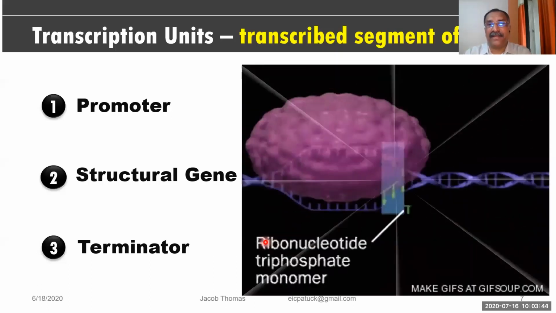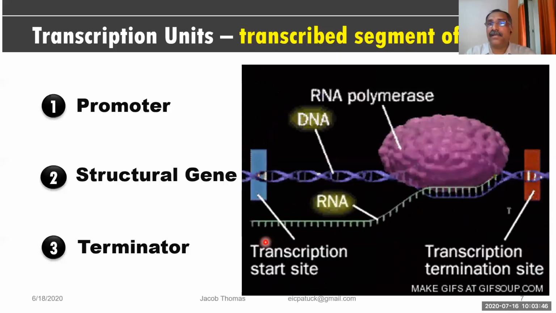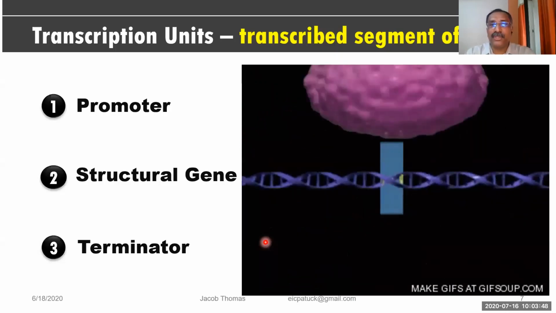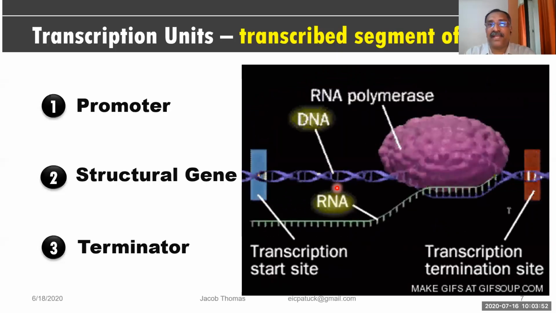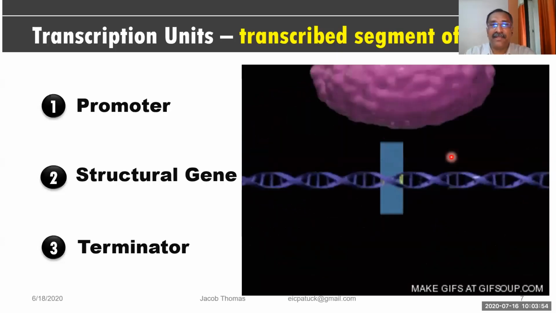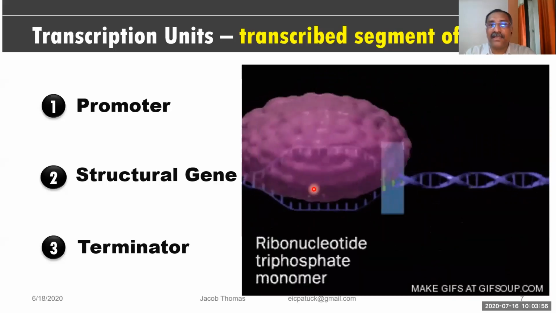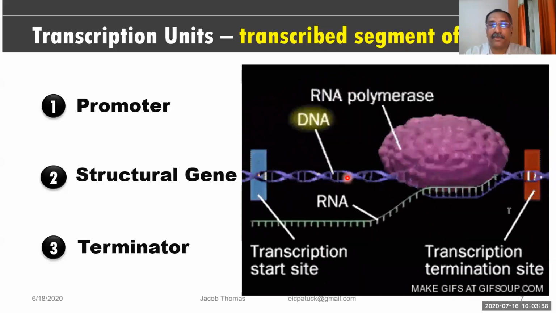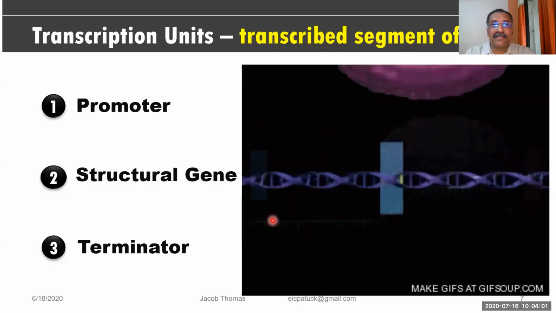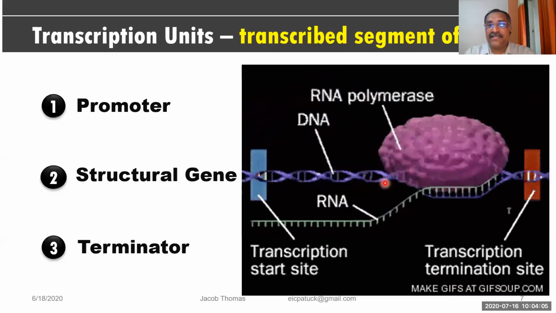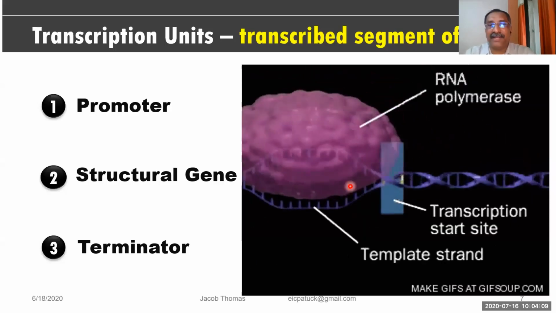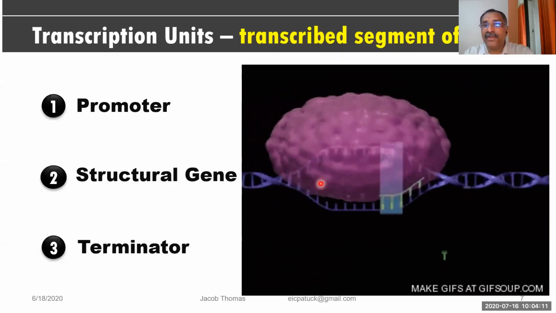Now I'm going to the next slide. Just see this moving picture. Just look at how it works. You see the RNA polymerase enzyme is coming and sitting over there on the DNA. This is the promoter region. See the transcription starting site. So it is sitting over there, and once it is set, it is moving on the double helix. Yes, it is a double helix. It is moving over here.